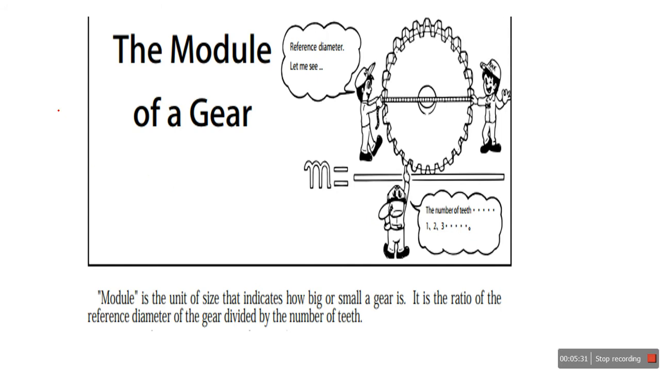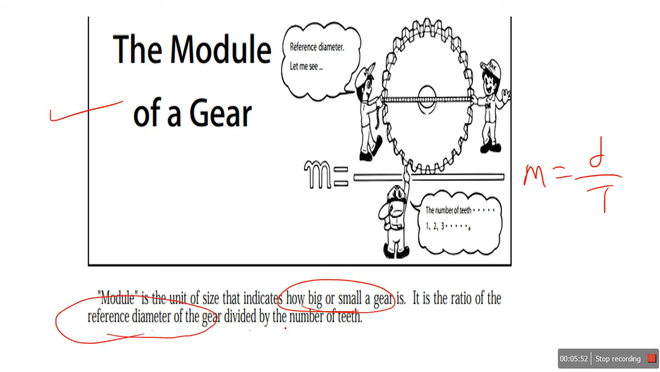Okay, so now the next term is the module. The figure shows what the importance of module is. The module indicates whether the gear is big or small. How are we going to calculate the module? It is very simple. It is D by T, where D is the reference diameter of the gear divided by the number of teeth. The capital T stands for the number of teeth. This is the module.